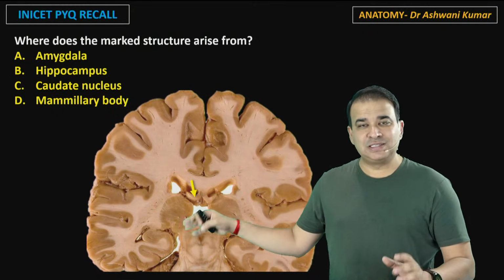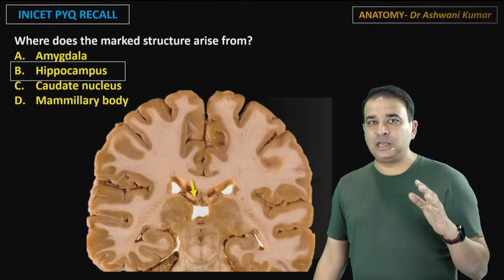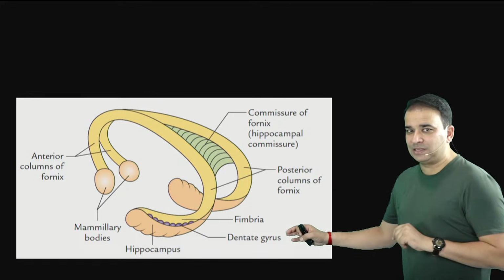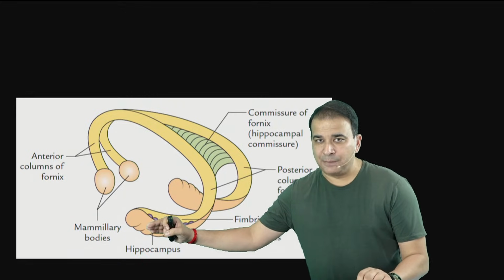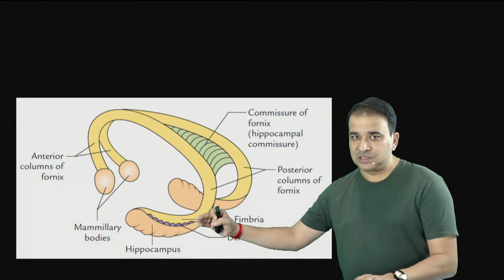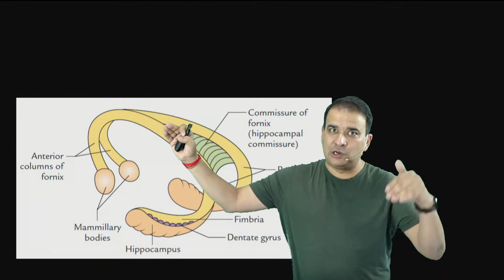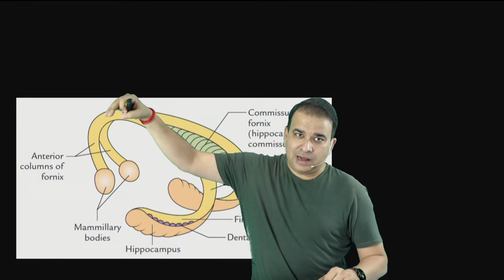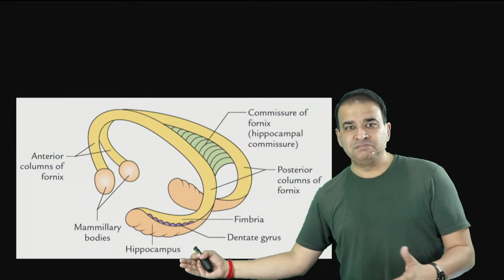Well, guys, the marked structure is a fornix, and the beginning of the fornix is in the hippocampus. Now, if you look at this image here, you can see the hippocampus over there. So, the pyramidal cells of the hippocampus, this is where the fornix fibers will start. That is a fornix. This bundle is a fornix here. It will go above, below the corpus callosum, below the septum pellucidum, and then it ultimately terminates in the mammillary body. They've asked the question on the origin, hippocampus.